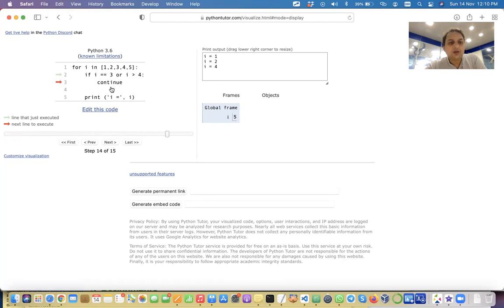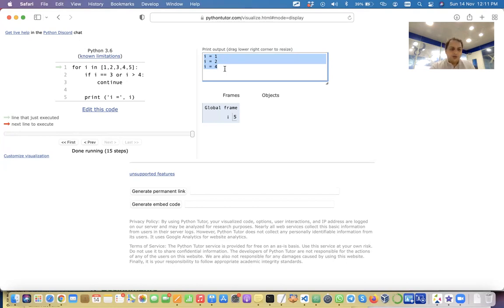This will go inside the continue, and it will go to the top of the loop. Then there is no statement after the for loop, so your program will actually end. Understood? So the output you are getting is I is equal to 1, I is equal to 2, and I is equal to 4. Understood?